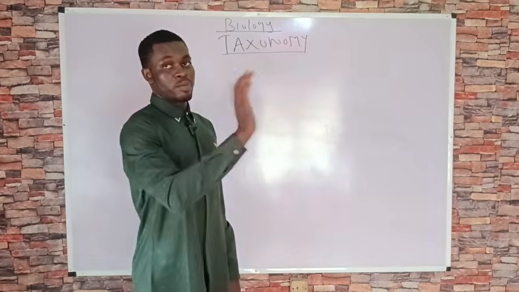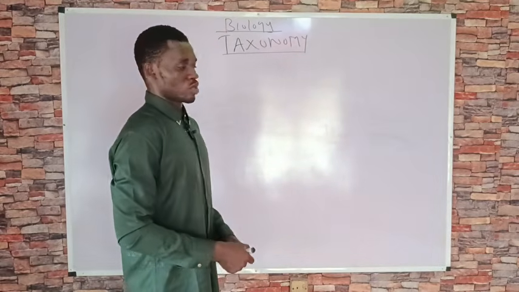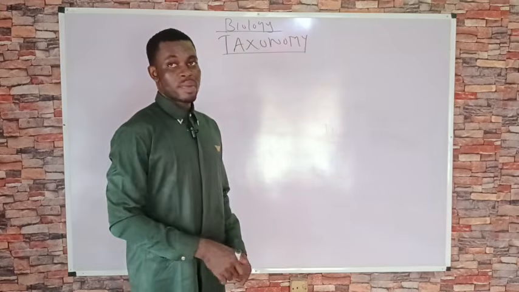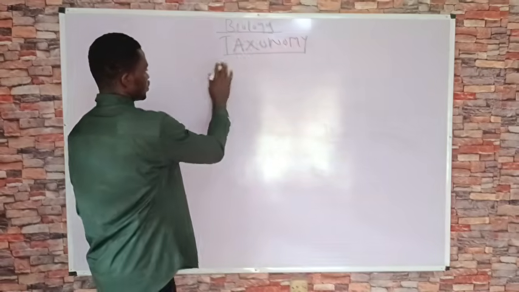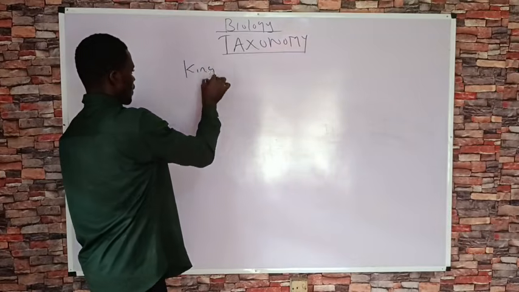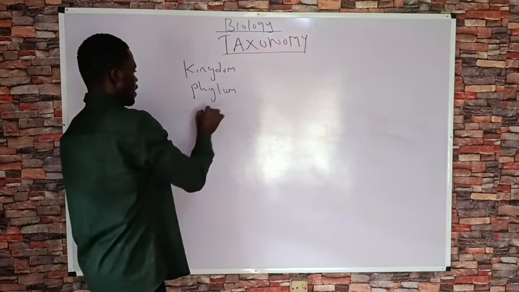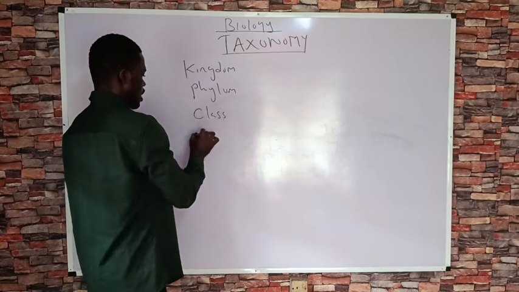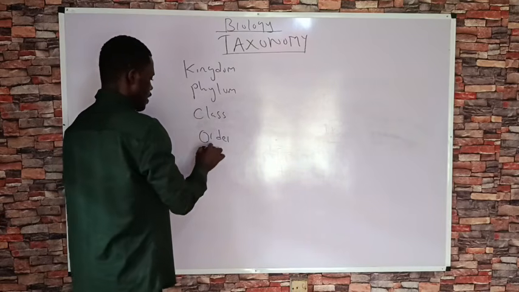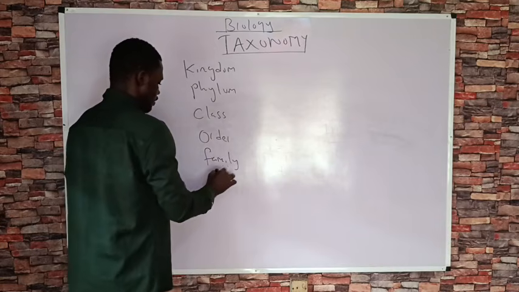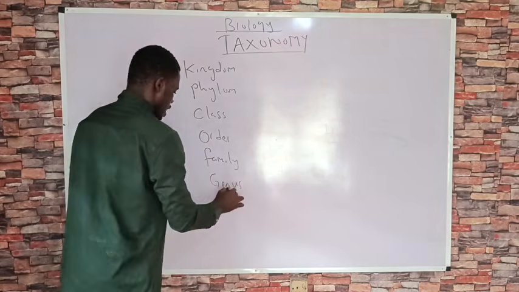Systematics is simply the placing of organisms into groups. We refer to the groups as taxa. And what are the groups? We have kingdom, phylum, class, order, family, genus, and species.